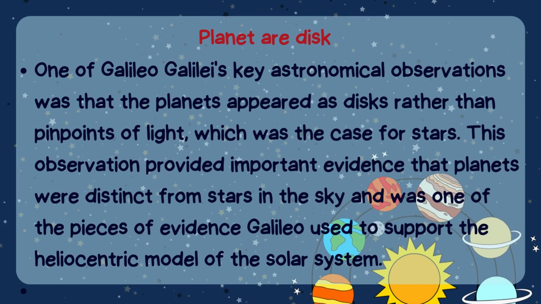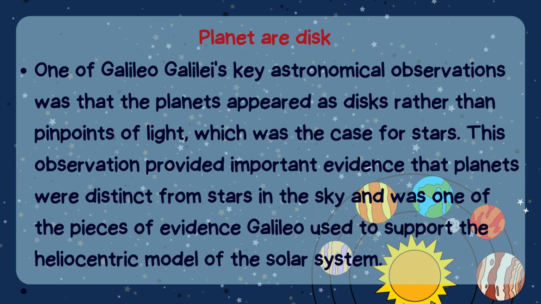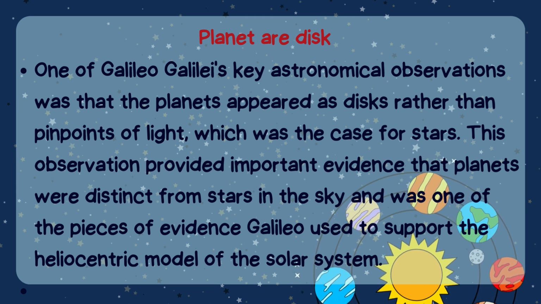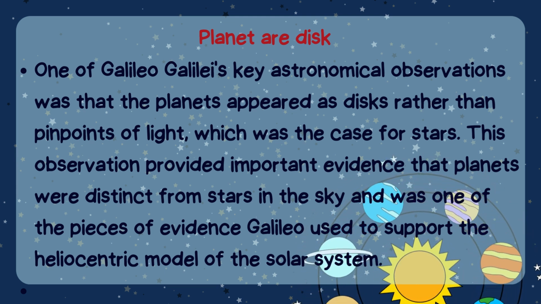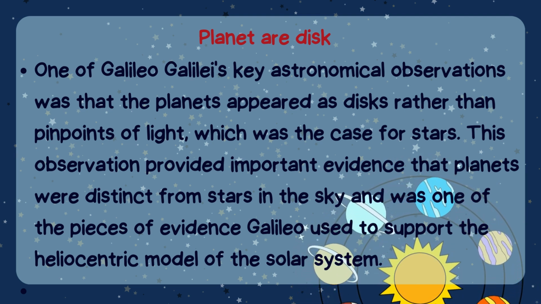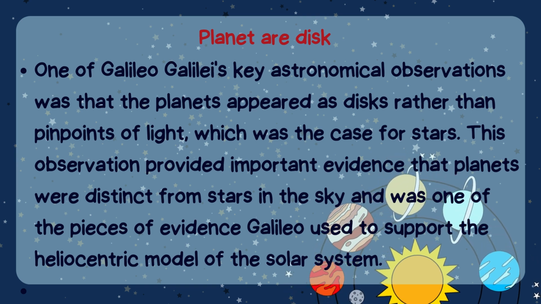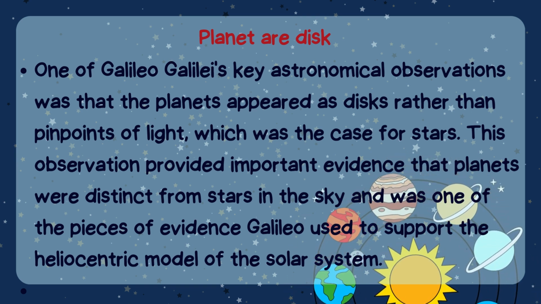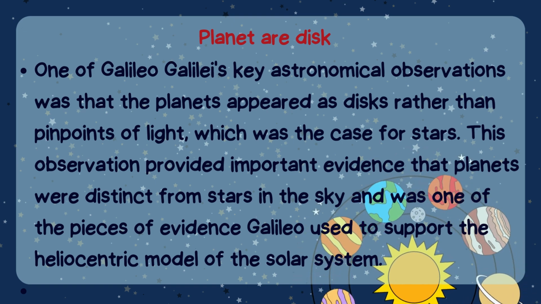Planets as disks. One of Galileo Galilei's key astronomical observations was that the planets appeared as disks rather than pinpoints of light, which was the case for stars. This observation provided important evidence that planets were distinct from stars in the sky, and was one of the pieces of evidence Galileo used to support the heliocentric model of the solar system.